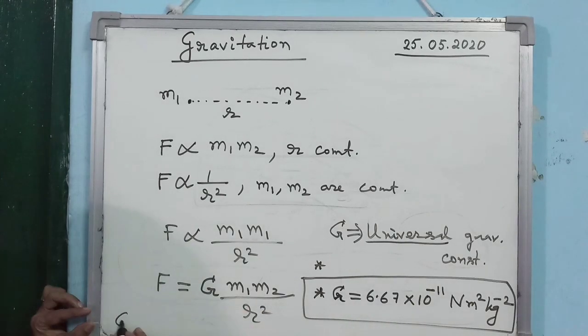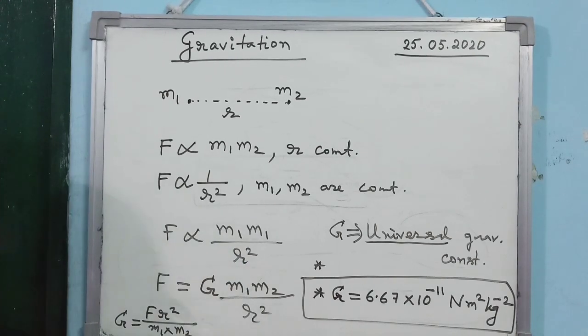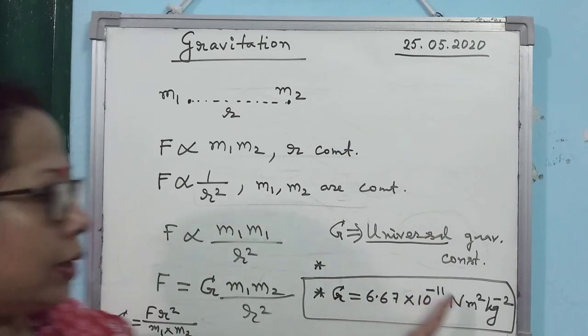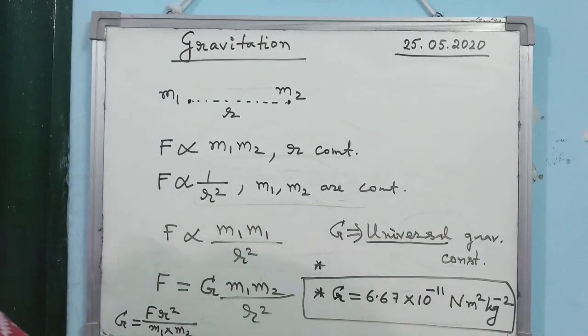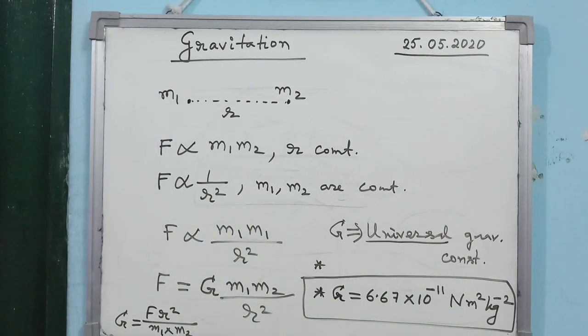Here you see, from this relation you get G is equal to F r square divided by m1 into m2. So what is the SI unit of force? Newton. SI unit of length, meter. So it is Newton meter square divided by kg square, so it is N meter square kg to the power minus 2.